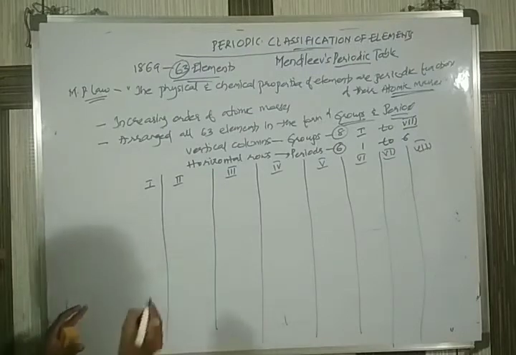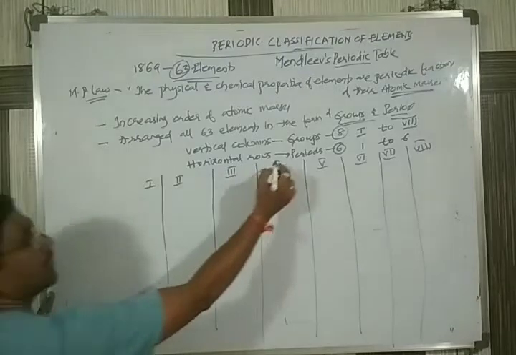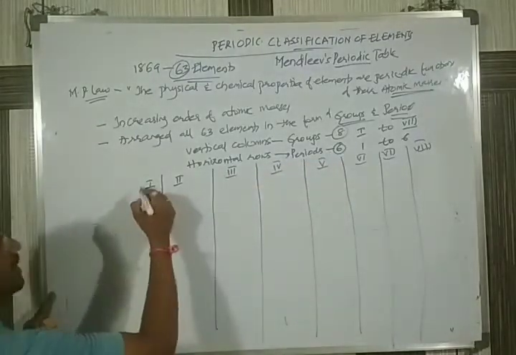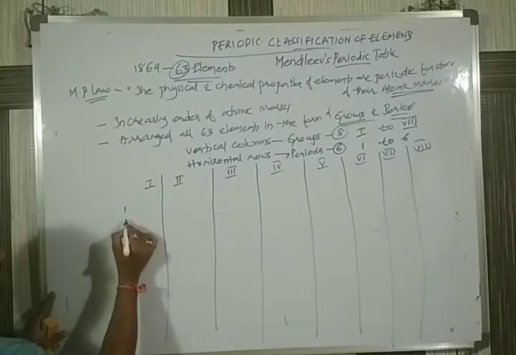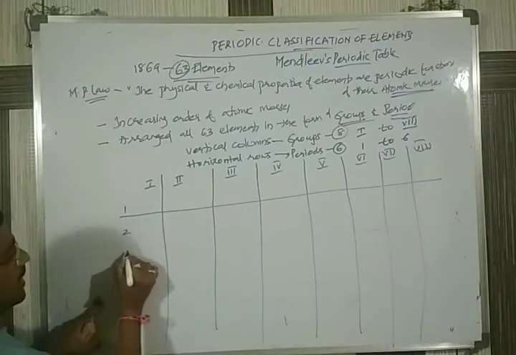Like this it is there, and it also has rows. The horizontal rows are called periods. This is the first period, next second,